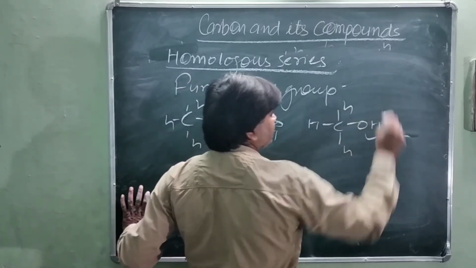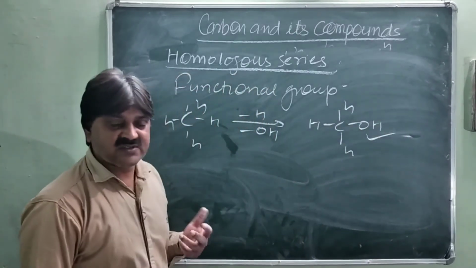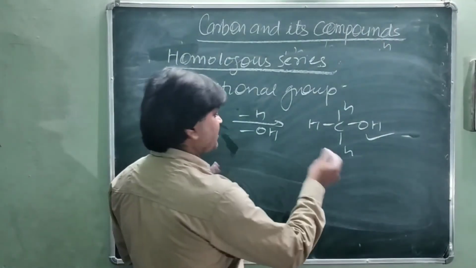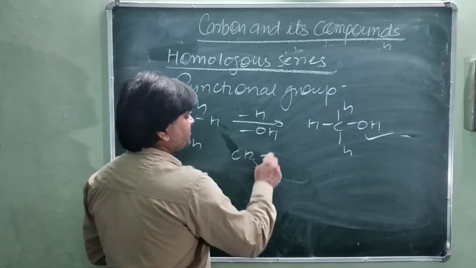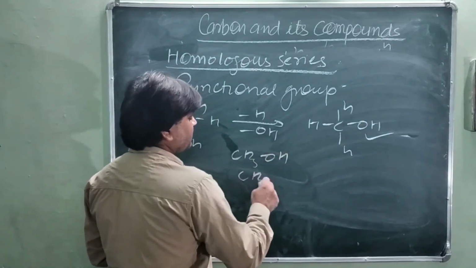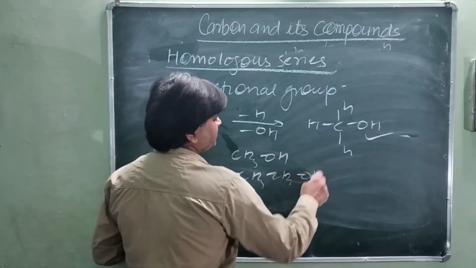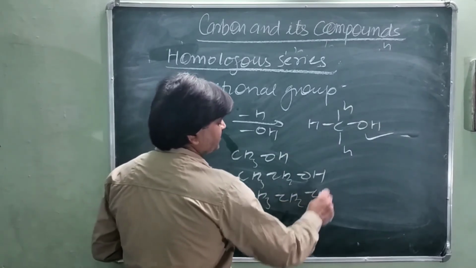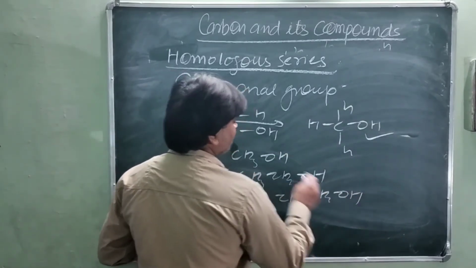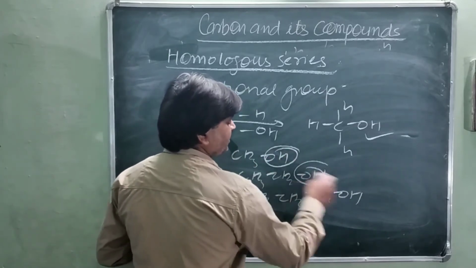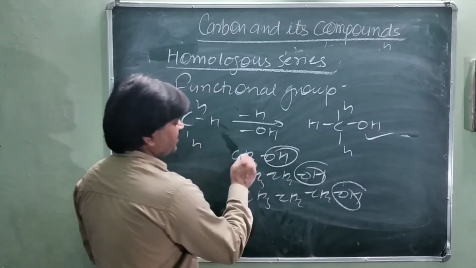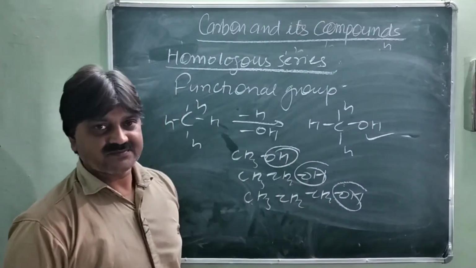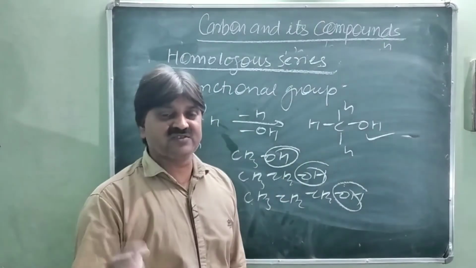This is the alcohol group. OH means alcohol. So whatever the number, CH3OH, CH3CH2OH, if all compounds have the OH group present, with 1 carbon, 2 carbon, 3 carbon, they form a homologous series. It means all have the same functional group.